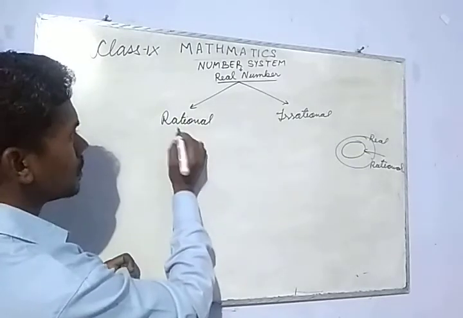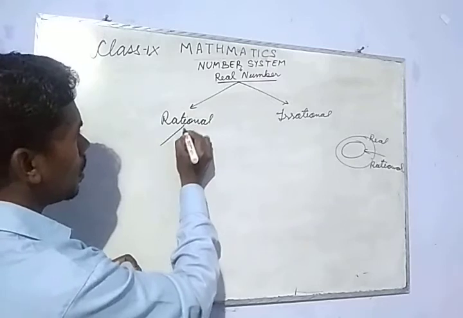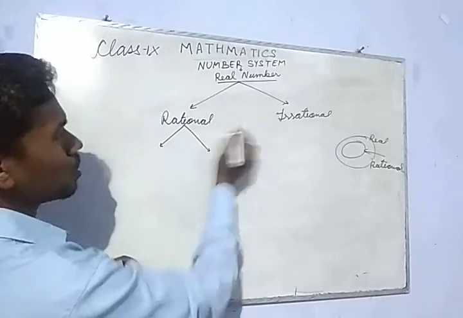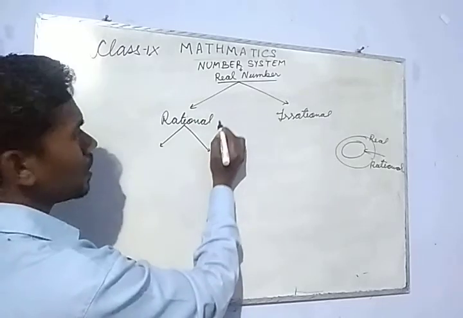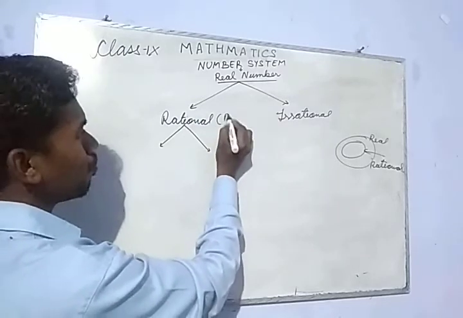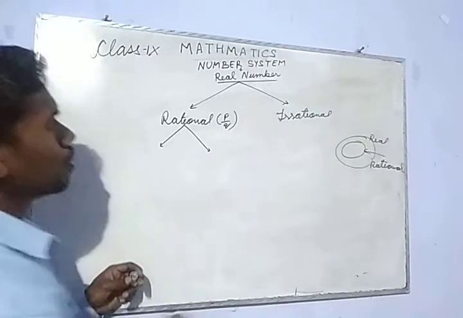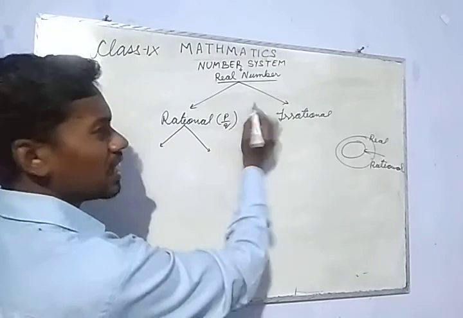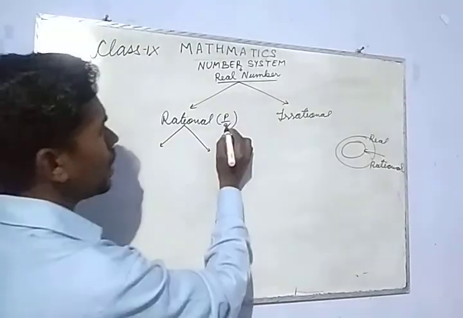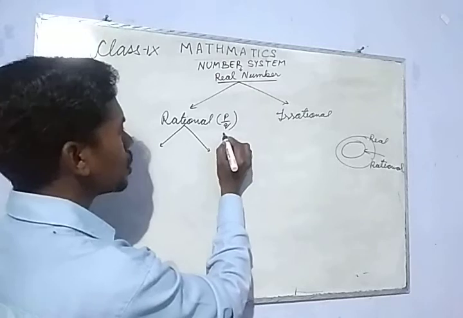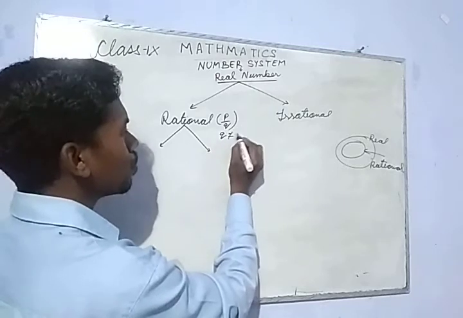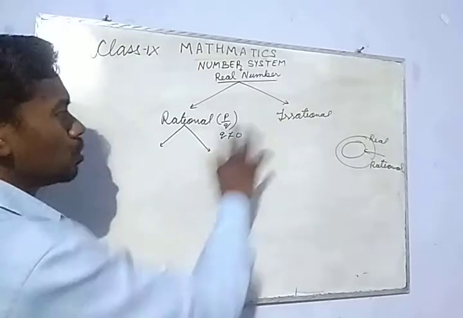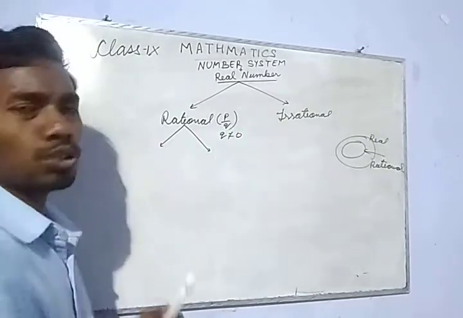Rational numbers are again classified into two types. Your very common definition of a rational number is that it can be expressed in the form p by q, where p is any integer and q is also any integer, but q should not be equal to 0, meaning the denominator should not be 0.